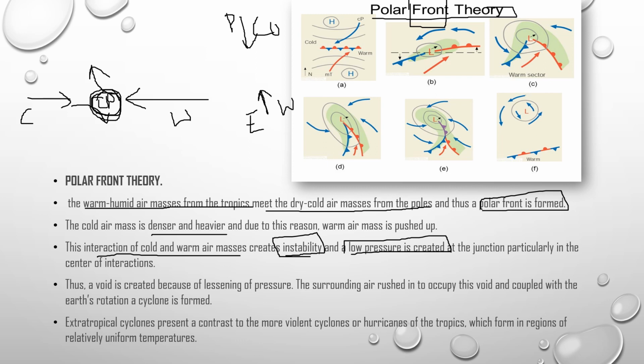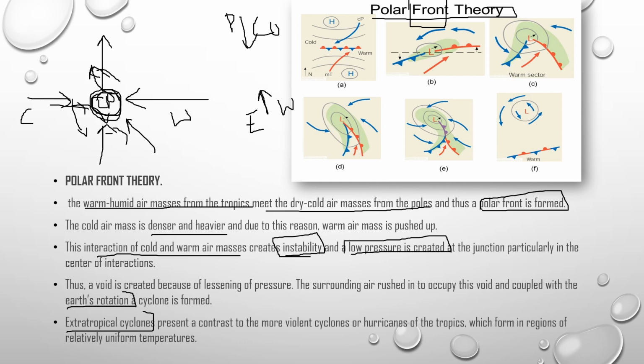And what happens in the low pressure area? The air starts moving upwards and all the high pressure air starts coming towards your low pressure area. Also because of the earth's rotation, that is the Coriolis force, again the process of deflection begins, and here the cyclone is formed, the extratropical cyclone.